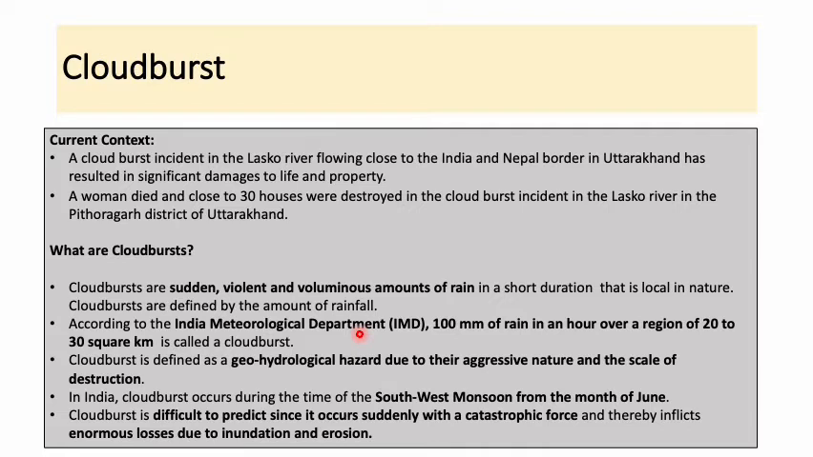तो उनके definition से ही यहाँ पे 100 millimeter of rain एक घंटे में over a region of 20 to 30 square kilometer. ठीक है. So in India, cloudburst occurs during the time of the southwest monsoon from the month of June. So cloudburst is difficult to predict since it occurs suddenly with a catastrophic force, and therefore because ये predict नहीं किया जा सकता है, तो it inflicts enormous losses to the lives and you can say in the form of landslide हो गया, in the form of flood हो गया, तो ये बहुत life and property को नुकसान पहुंचाता है.